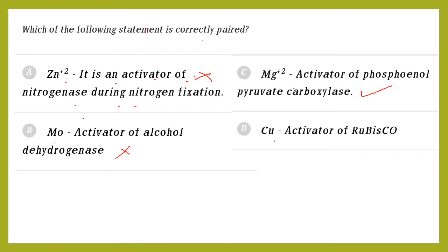But this one is alcohol. This Zn2+ is used for alcohol dehydrogenase. Mo is used for nitrogen metabolism. So this is not the answer. Why are we not picking this as an answer? It is used for alcohol dehydrogenase. Then molybdenum, nitrogenase during nitrogen metabolism. So this is not the answer. The answer is Mg2+ activator.